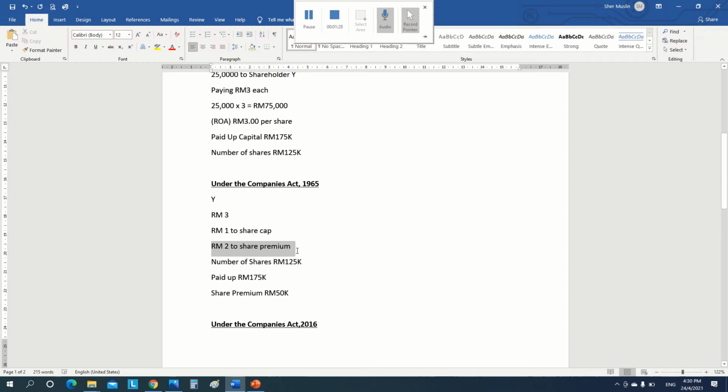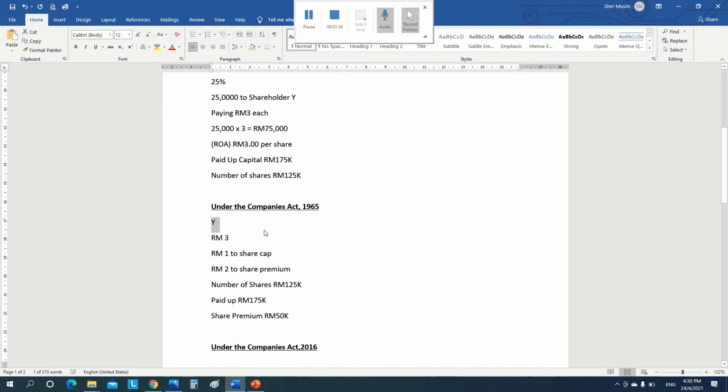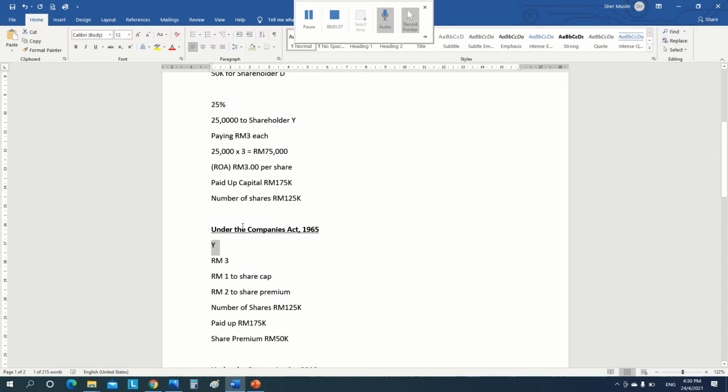The 2 ringgit that shareholder Y paid for the share premium means 25,000 times RM2, plus the 100,000 shares, 125,000, so you get 175k.